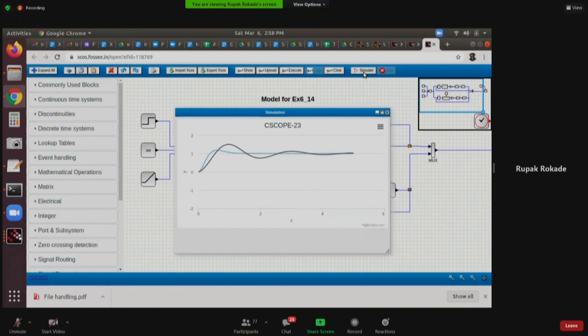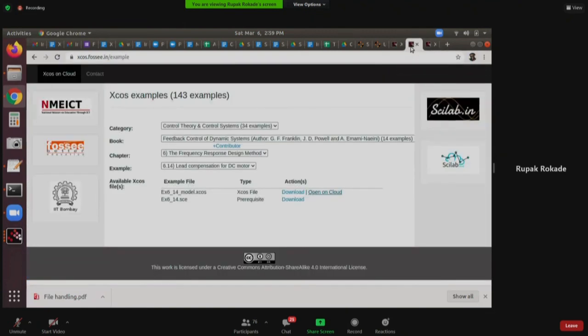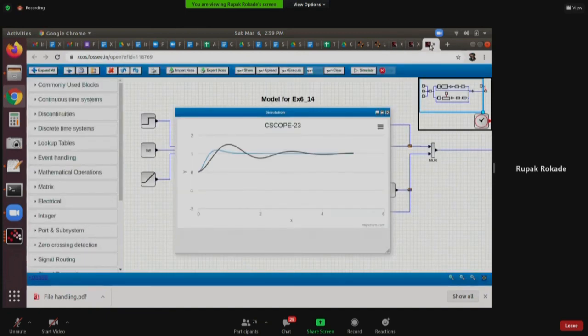Sunil sir, are you there? Yes, I'm there. So Sunil sir is a senior manager in FOSSEE, and he is essentially driving all this project on putting things on cloud. So you saw this XCOS on cloud. This is all sir's effort and his mentorship. Under his mentorship and guidance, we could make this XCOS on cloud possible. It is a long effort. There are so many people involved.